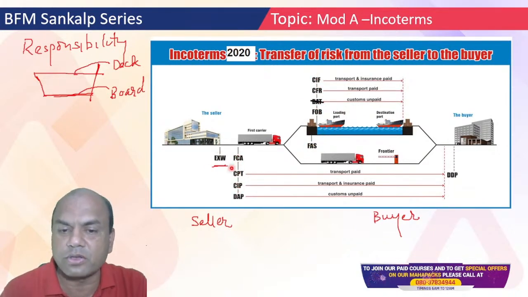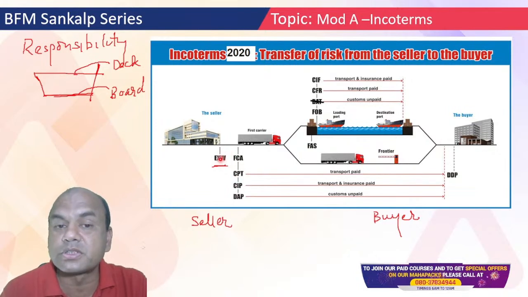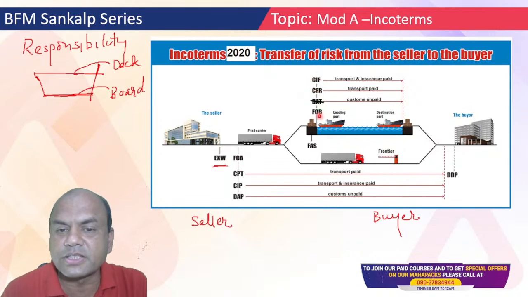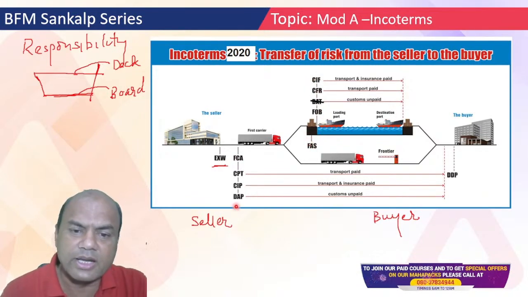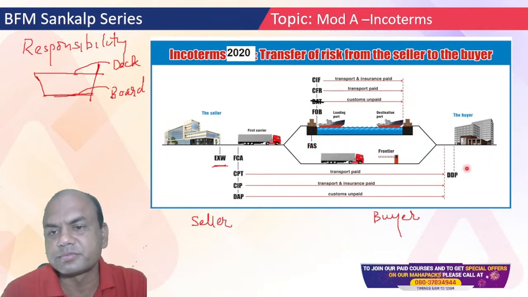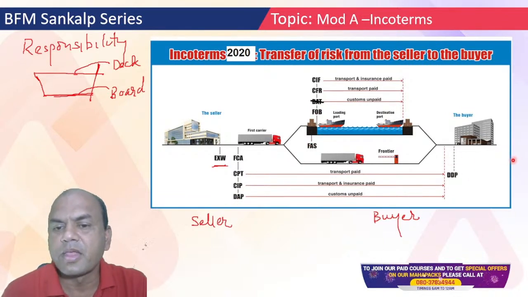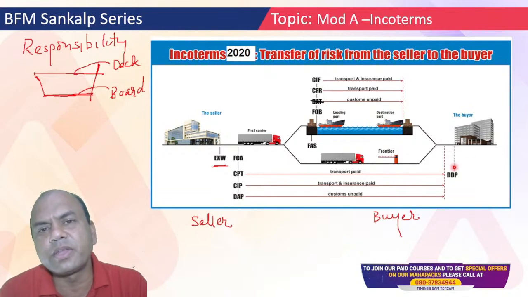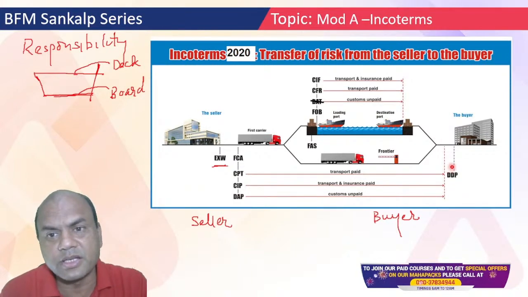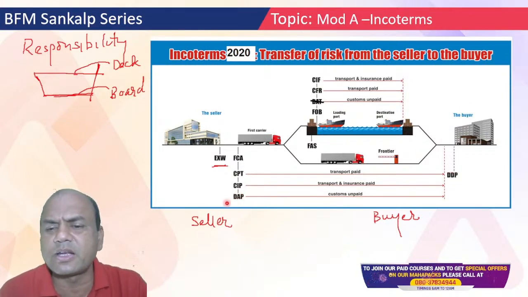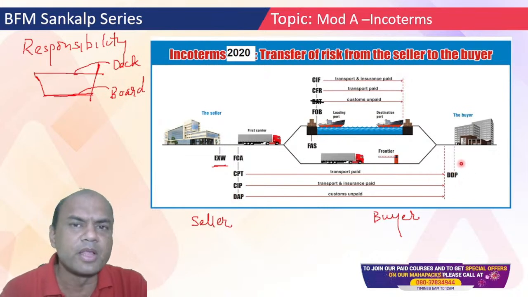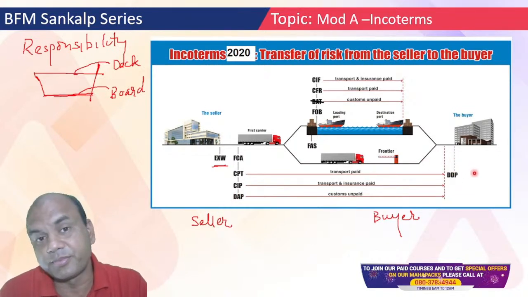Done. EXW is already done. So how many are closed? 1, 2, 3, 4, 5, 6, 7, 8. Okay. Now 2 are remaining: DAP and DDP. Remember, they are hardly of any use in your numericals. In numericals, you won't get anything related to DAP or DDP. Only this is for theory.